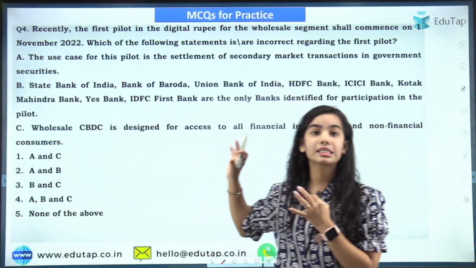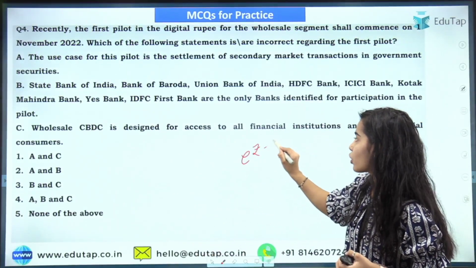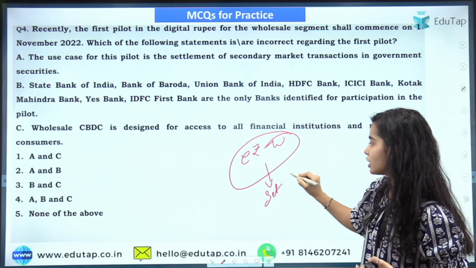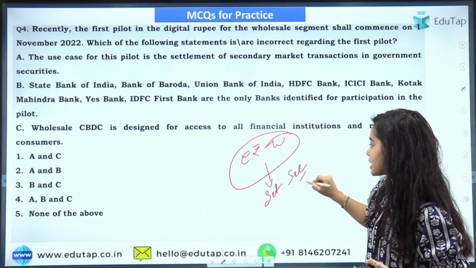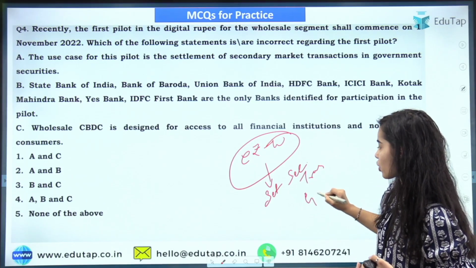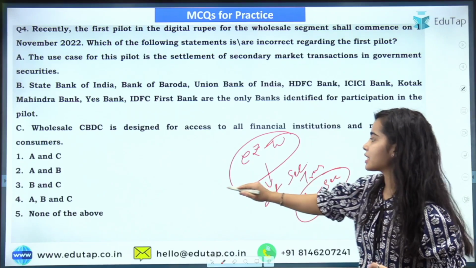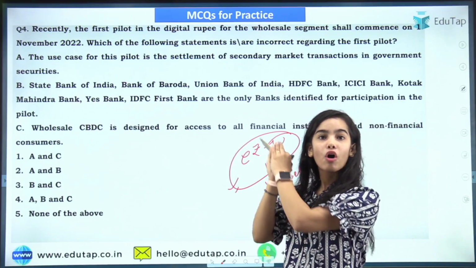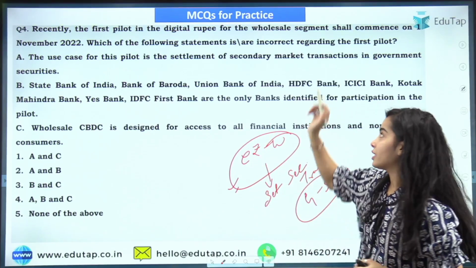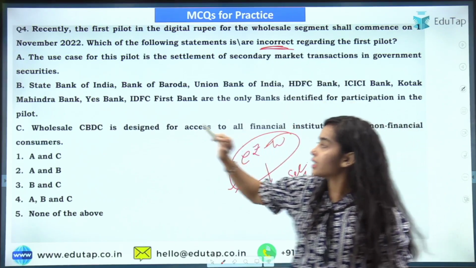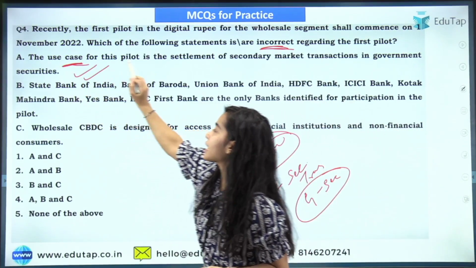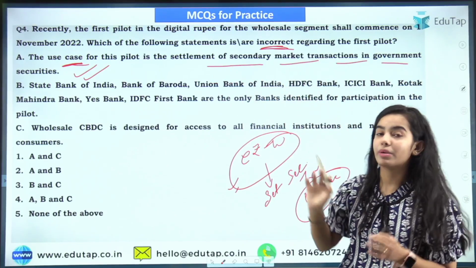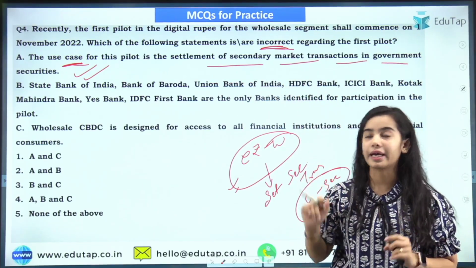Now moving forward, this is again the e-rupee for the wholesale segment for the specific use case, that is the settlement of the secondary transactions in the government securities. The e-rupee was released for this specific use case. So you have to tell now which of these statements is incorrect. Here the use case, I have already told you, for the first pilot is the settlement of secondary market transactions in the government securities. So this is tick, this is correct.